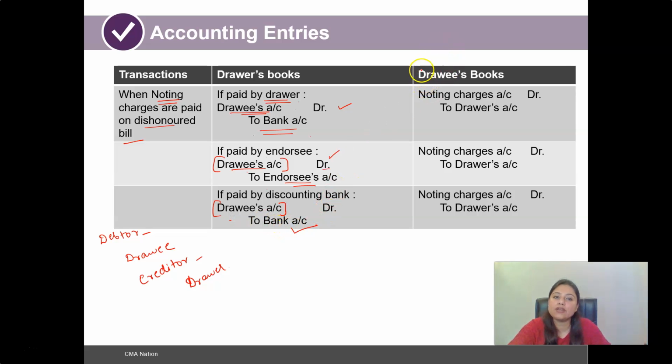And what would be the entry in the drawee's books? Such charges would be debited and the drawer's account credited. Here also the entries would be the same in all three cases, as in the drawee's books we are only concerned with the drawer. So in the drawee's books, it would be noting charges account debit to the drawer's account.